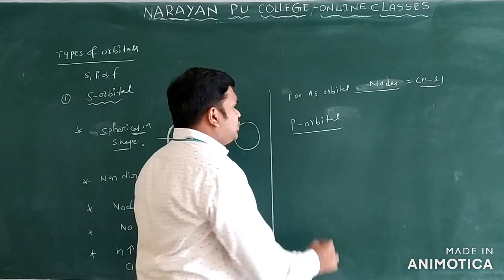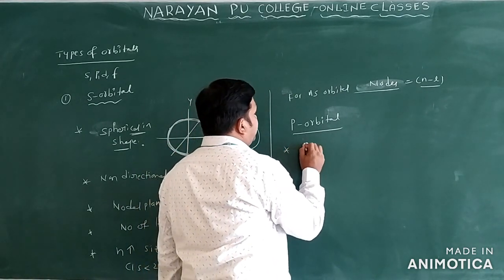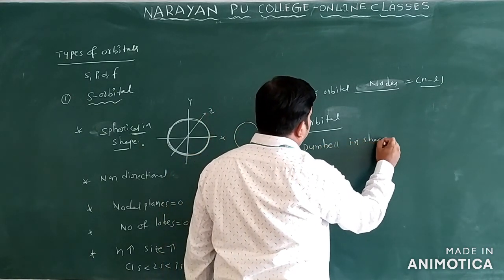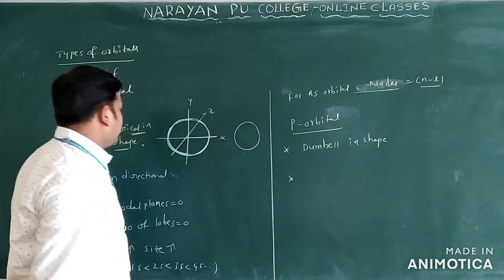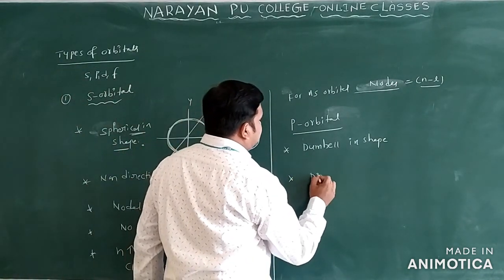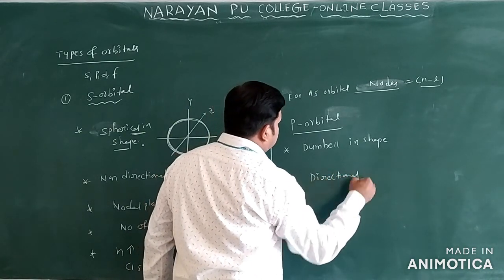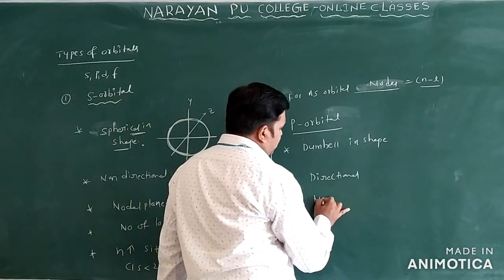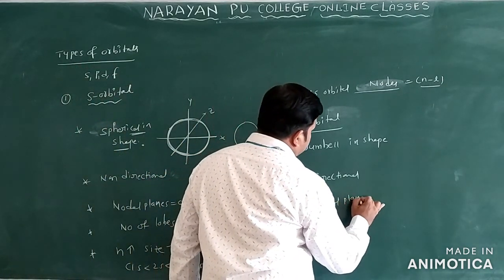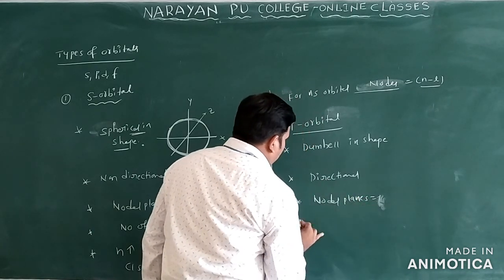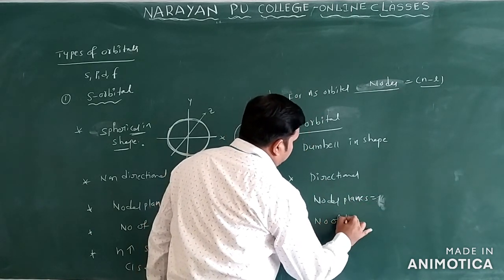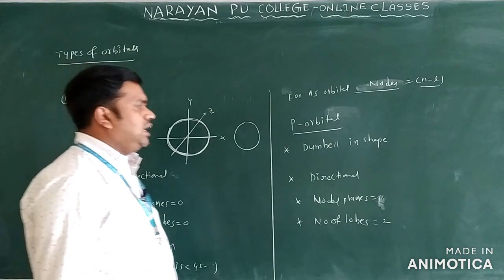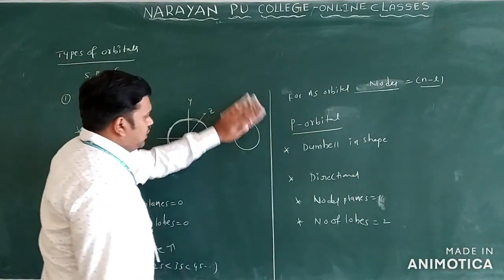So generally what is the shape of this p orbital? p orbitals are dumbbell in shape only. And one more thing here, p orbitals are directional in nature only. Now we can find out the number of nodal planes. Nodal planes is equal to 1 only, and number of lobes is equal to 2 only. Let us see the shape of this p orbital.